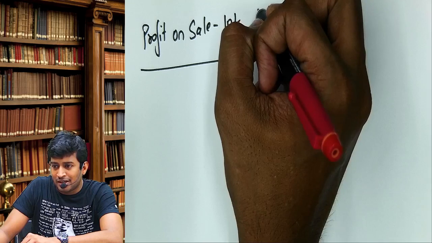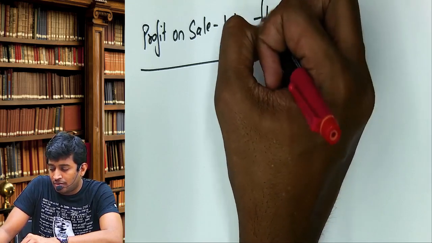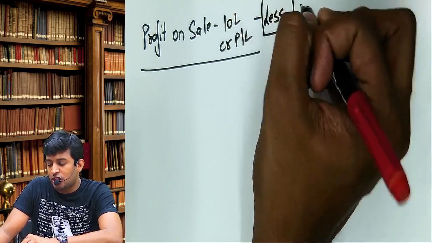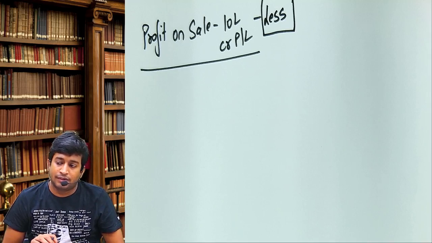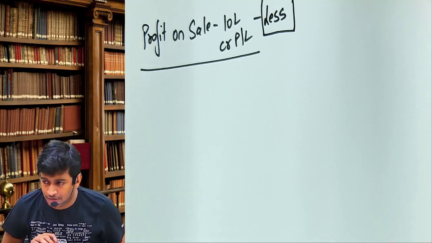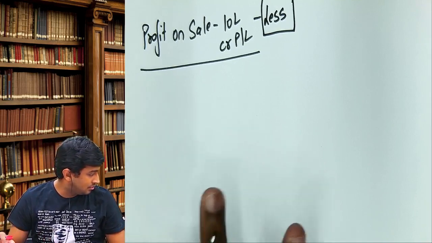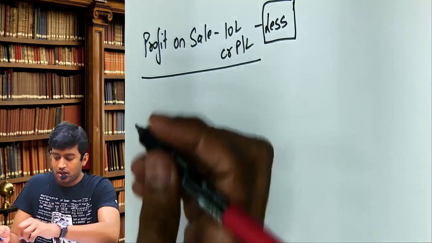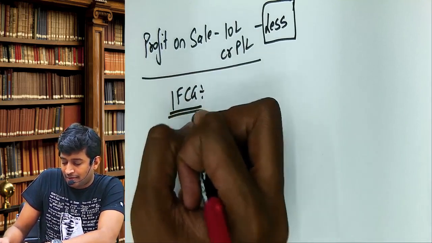Is it business income or capital gain income? Capital gain. So what you credited to the P&L account, we will less from PGBP. Am I clear till here? And then we will take it under the head income from capital gains.